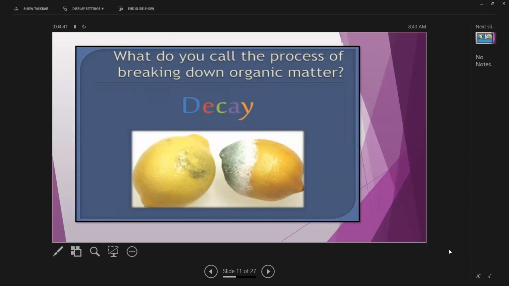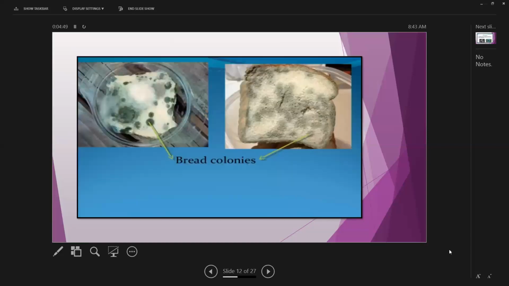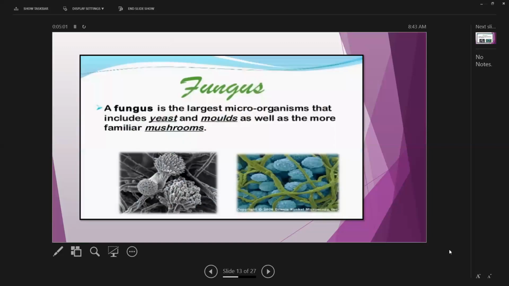What do you call the process of breaking down organic matter? This is called decay. You see that mold is going to grow on it. Bread colonies we normally observe in our homes when sometimes we place the bread near warm places. So we have this kind of situation.